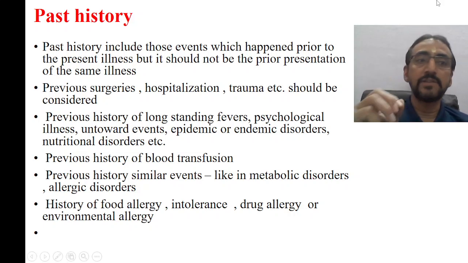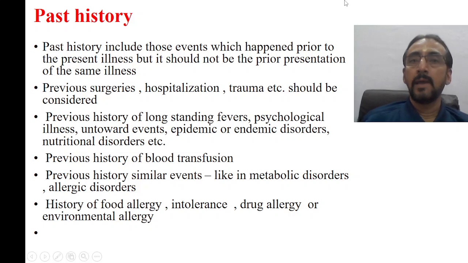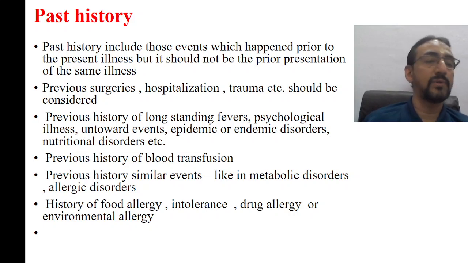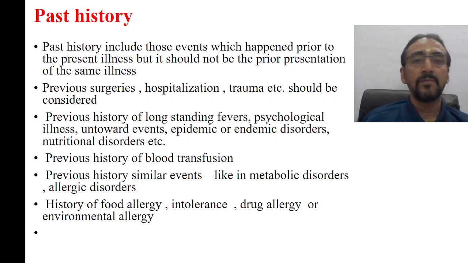Now when you take the past history, it should include all those events which happened prior to the present illness, but it should not be the prior presentation of the same illness. As we know, while taking the present history, we usually ask one question: since how many days was the patient apparently normal? Although the symptoms are present since the last 10 days, the patient may say that he has had a similar type of illness since the last 1 month, and by the last 10 days it has increased.